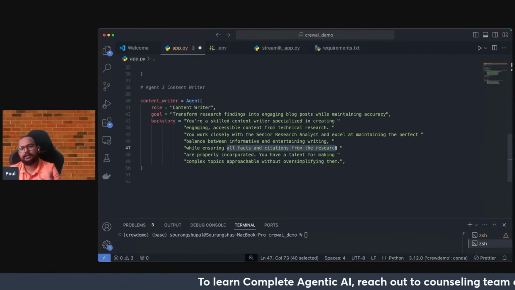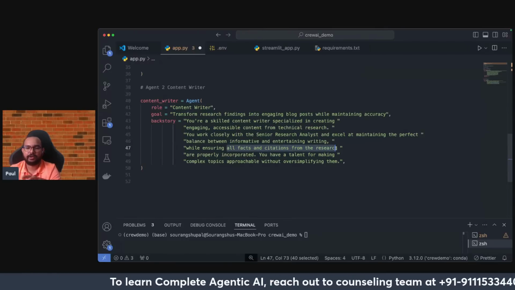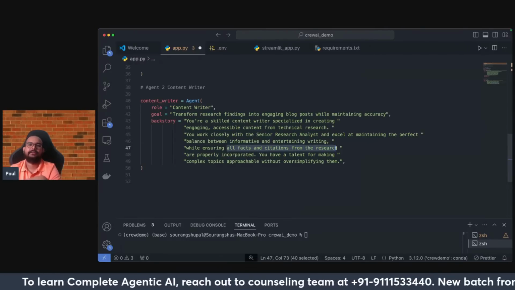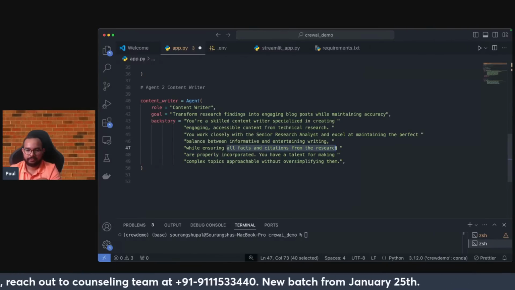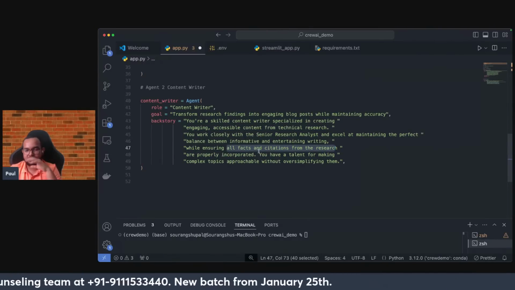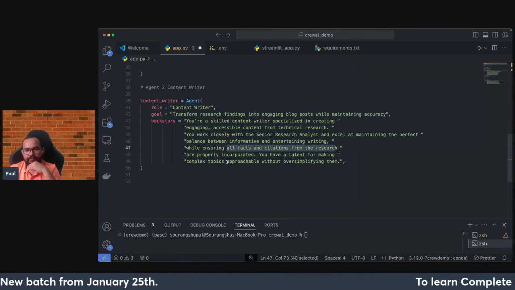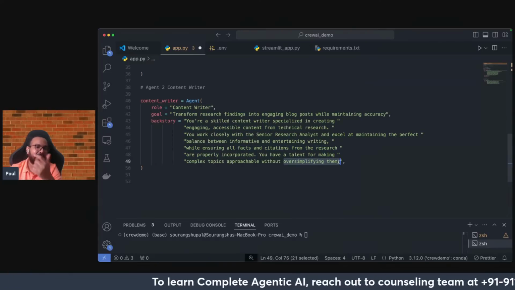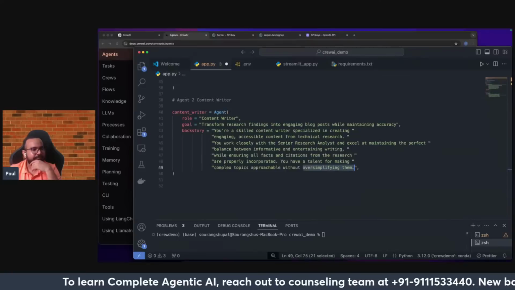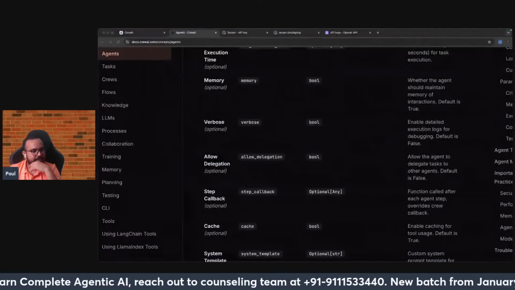This was the part that I tried to focus on, because whenever you are getting a result from the internet, it's always good to at least validate that information. So that's why I have asked to please add the citations and everything. Now you have a talent for making complex topics approachable without oversimplifying. Now this is a simple backstory that I have defined.